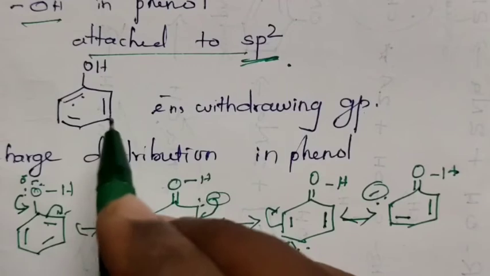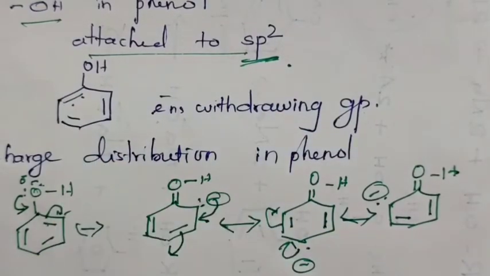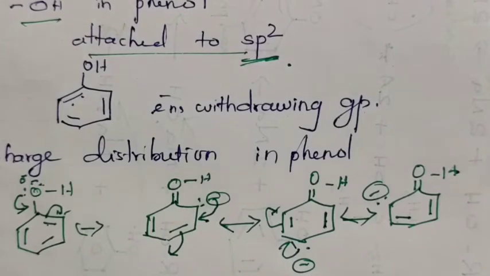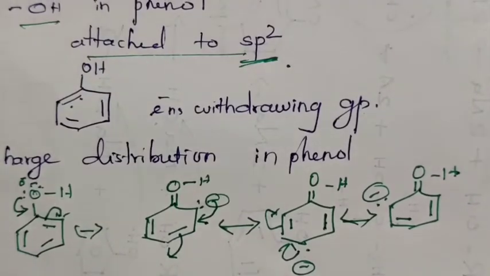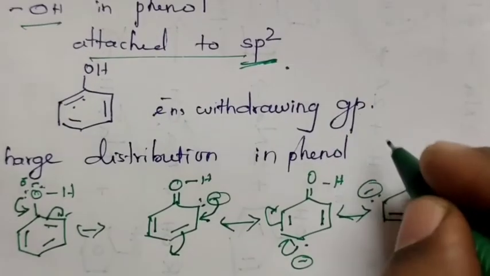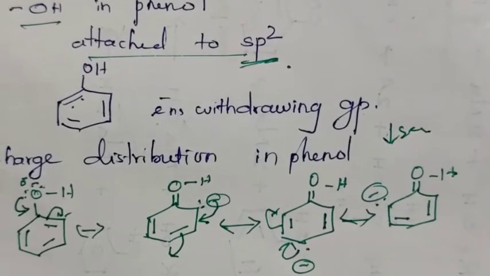Thus, because of this sp2 hybridized carbon, the electron density or the charge distribution takes place inside the phenol, that is, the pi electrons get delocalized. Due to delocalization of pi electrons, the electron density on the oxygen atom decreases.